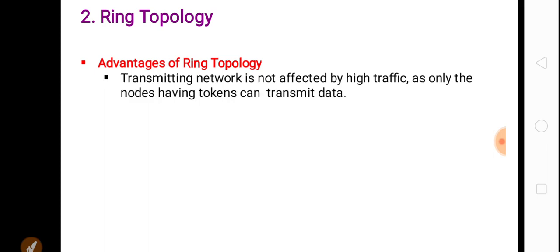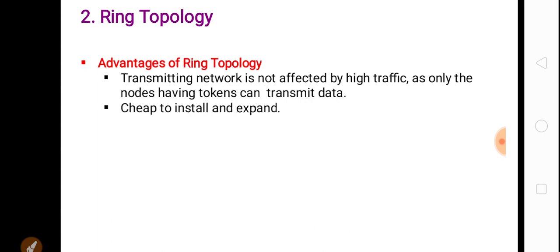Now we will see what the advantages of ring topology are. First advantage is that the network is not affected by high traffic, as only the nodes having tokens can transmit data. So data traffic is not a disadvantage in ring topology, because the node which has the token will only send the data and other devices will receive the data. That's why the network will not be affected by high traffic.